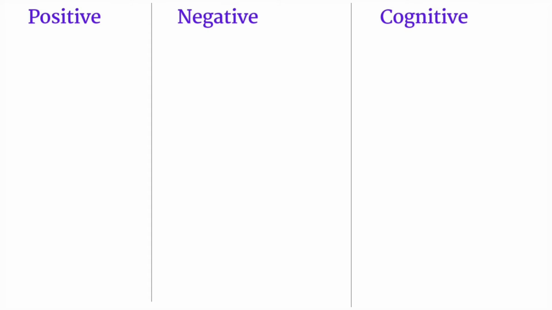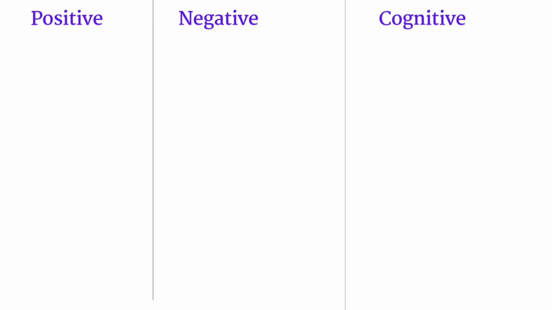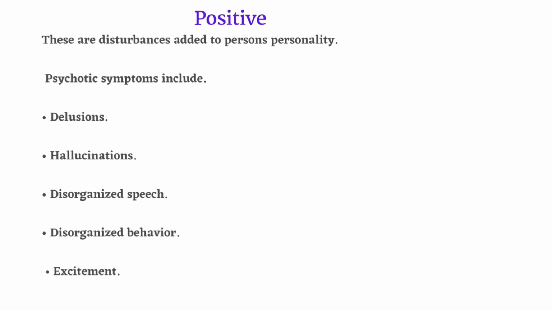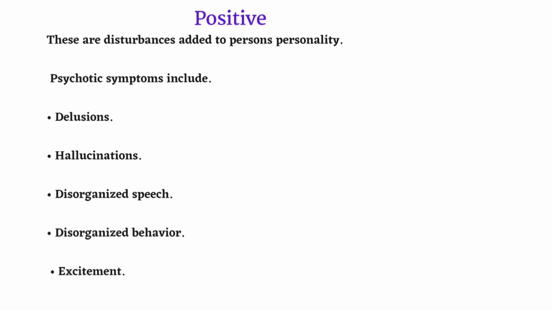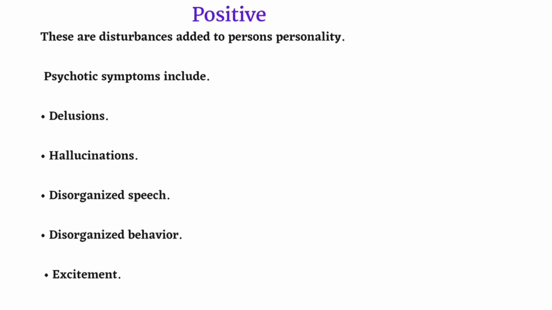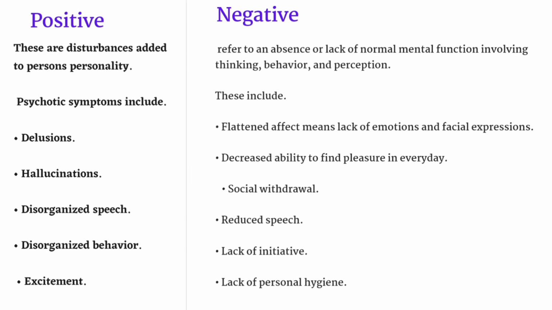Symptoms are divided into 3 categories: positive symptoms, negative symptoms, and cognitive symptoms. Coming to the first, 1. Positive symptoms. These are disturbances added to a person's personality. Psychotic symptoms include delusions, hallucinations, disorganized speech, disorganized behavior, and excitement.